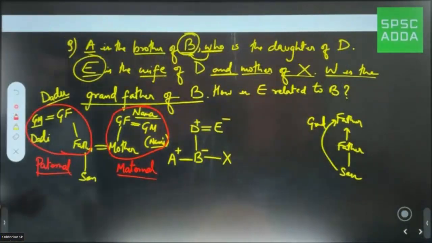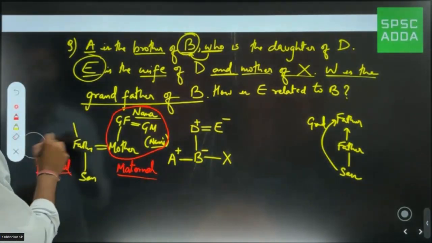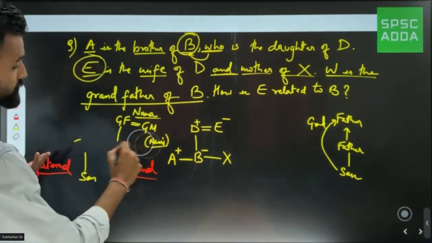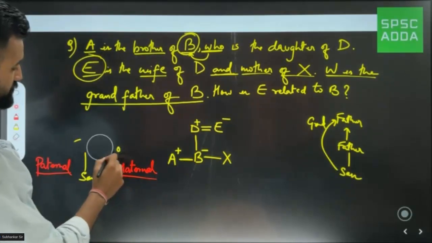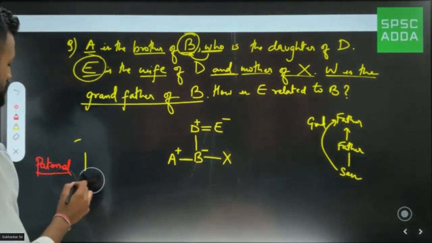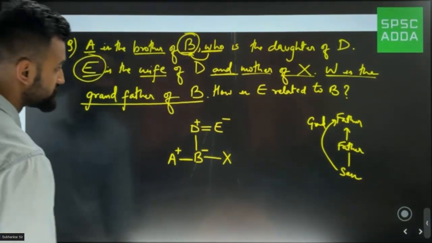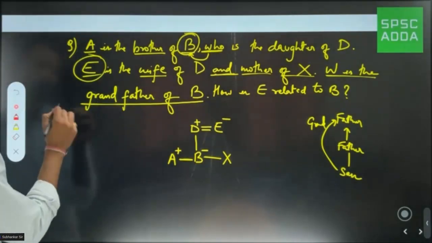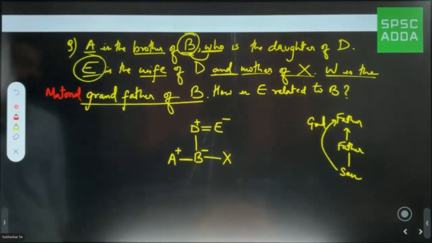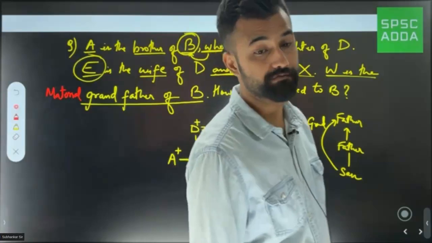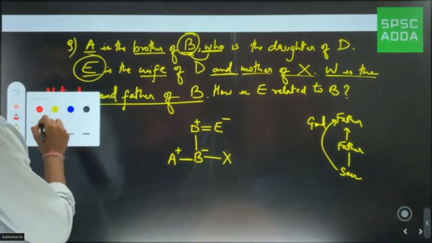So in this question the examiner would surely give you this term, maternal or paternal, because if he just puts grandfather we won't be able to place it anywhere. Where would we put it? It could be mother's father, or father's father, right? For that reason the examiner needs to specify the relation more concisely. So suppose I write here that W is the maternal grandfather of E, then I would simply put W at the top of E.